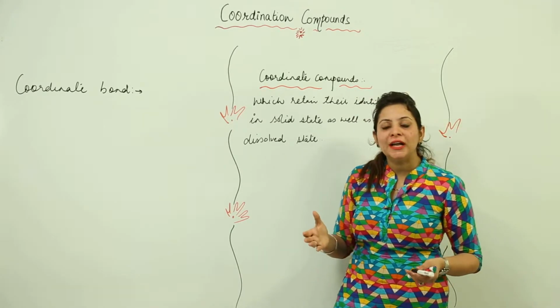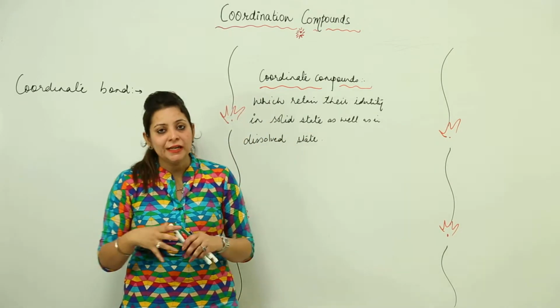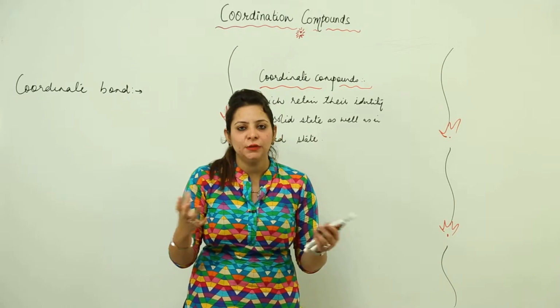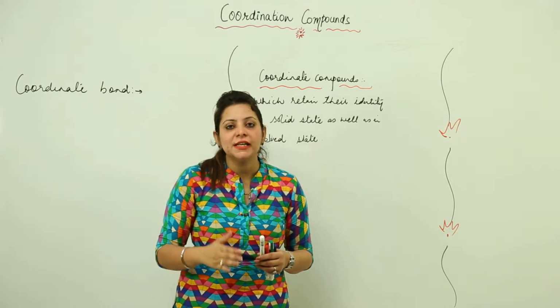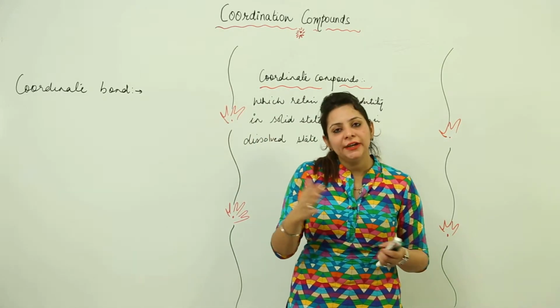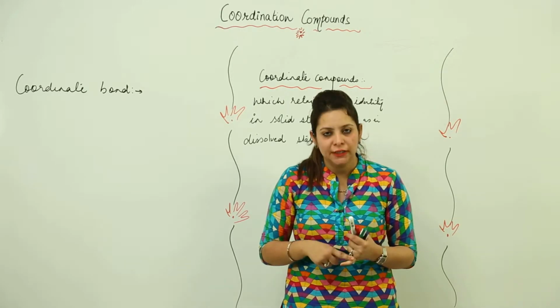So as you all know that bond formation is very important, because whenever the atoms, molecules, get linked up with the chemical bond, that is the linkage. There is a linkage between these atoms and molecules that holds them together, and that is obviously a chemical bond. So when we talk of chemical bond, it is of three types, as we all know. It is ionic bond, it is covalent bond, and it is coordinate bond.